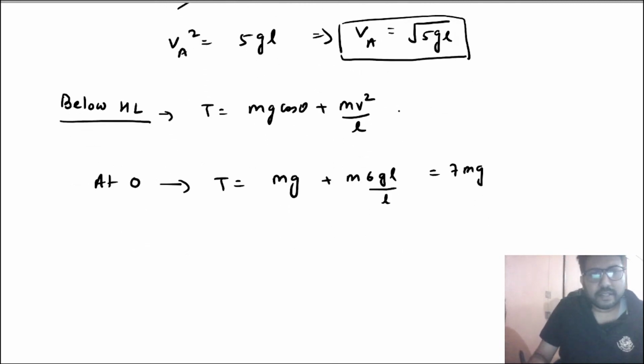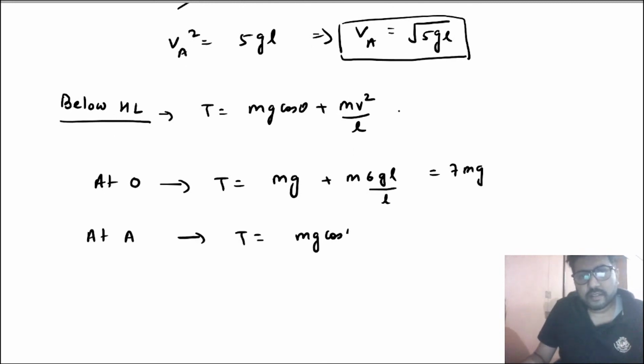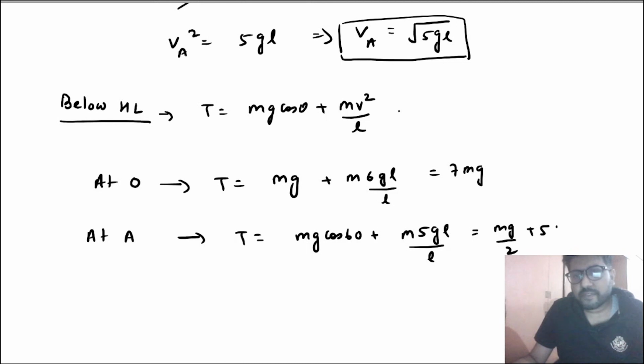At point A, tension will be equal to mg cos 60 plus m 5gL by L. Why? Because the velocity squared at point A is 5gL, right? So from this you will get mg by 2 plus 5 mg, and that will be equal to 11 mg by 2.